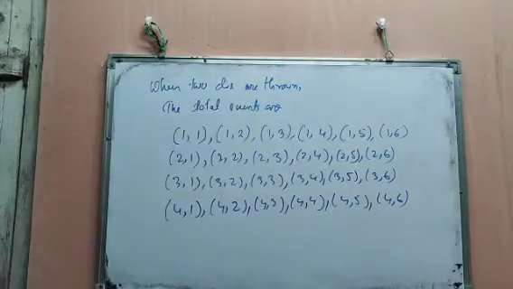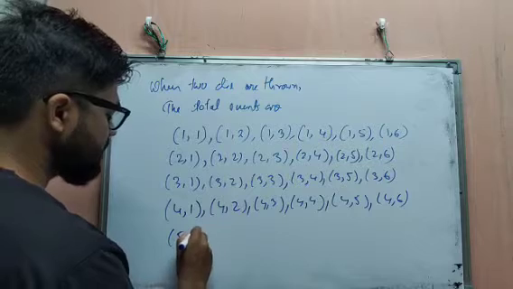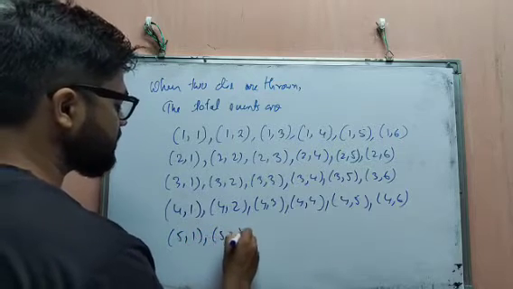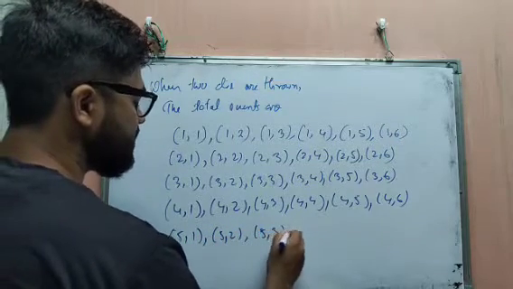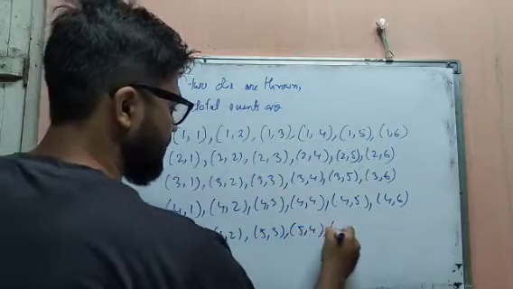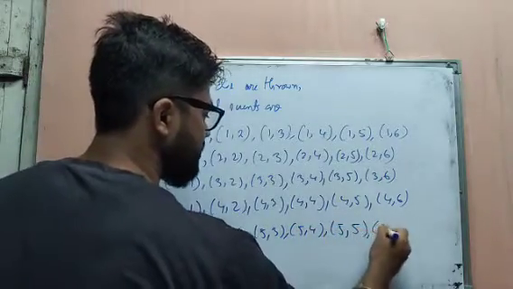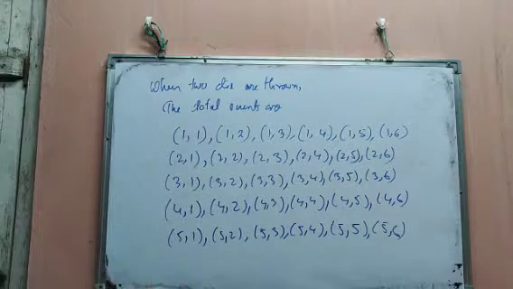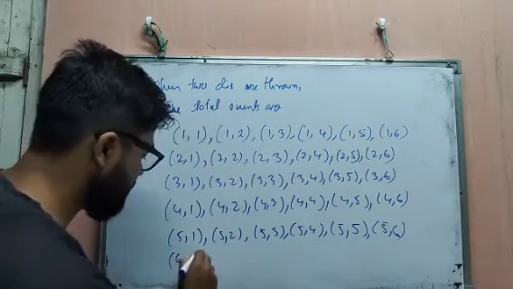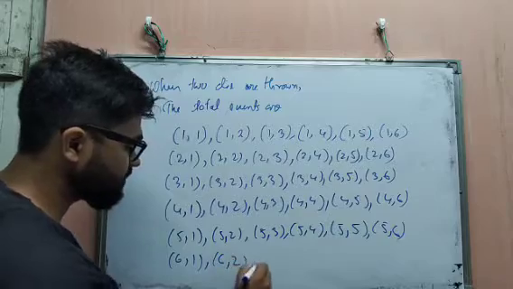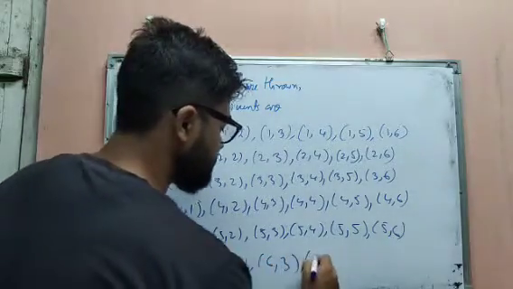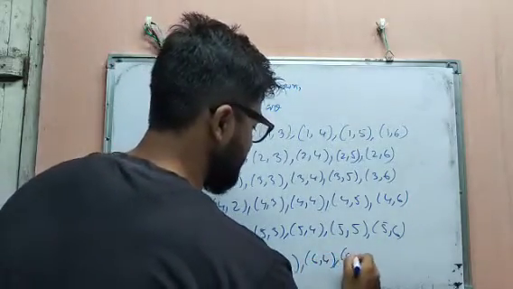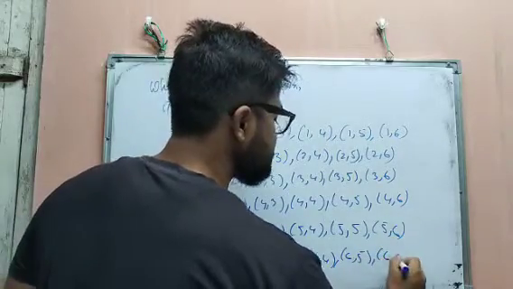Now we are going to fix 5 in the first dice. So 5, 1, 5, 2, 5, 3, 5, 4, 5, 5 and 5, 6. Now we are going to fix 6 in the first dice. 6, 1, 6, 2, 6, 3, 6, 4, 6, 5 and 6, 6.